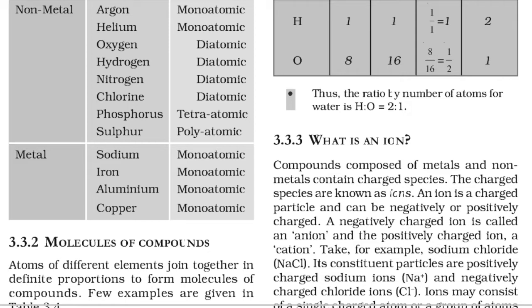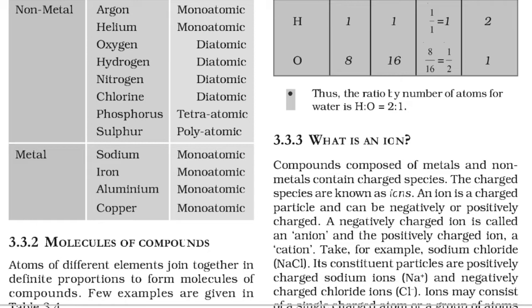Now see another one: oxygen, O2, hydrogen, H2, nitrogen, N2, chlorine, Cl2. So all these are diatomic. H2, N2, O2, Cl2, Br2, I2, all these have two atoms combined to form a molecule. So they are diatomic. This is the example of non-metals we are seeing.